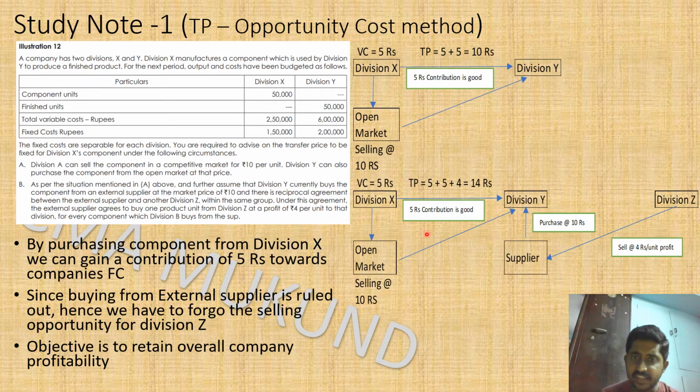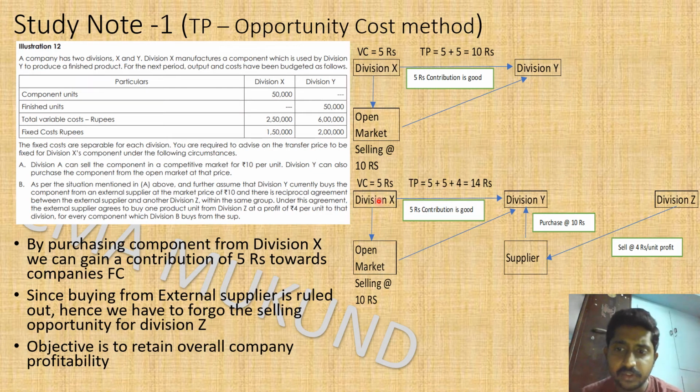Okay, so here there's a second diagram I have put to explain this circumstance. So division X is ready with the item, and open market also the same item is available at 10 rupees. So division X can produce at a variable cost of 5 rupees. Okay, so here we have decided to go with division X because that is good for the overall company. So we need not make the outside supplier profitable. Instead, we can make our own group company division X profitable to the same extent of the cost that is available in the market. He can sell at 10 rupees itself. So that is a decision taken. So Y is going to get the item from division X only. That is not going to change.